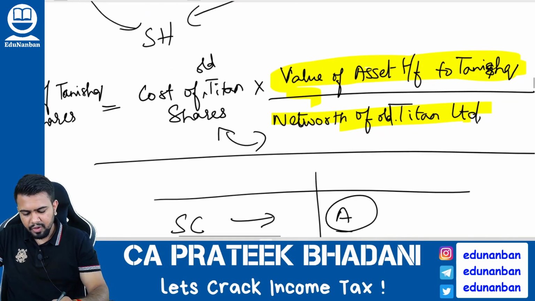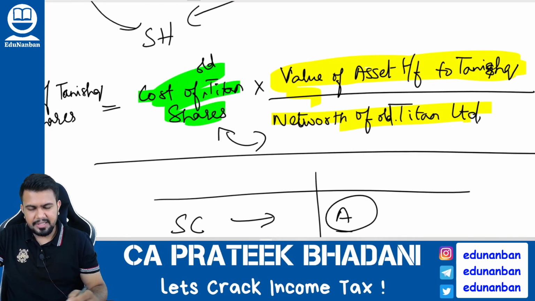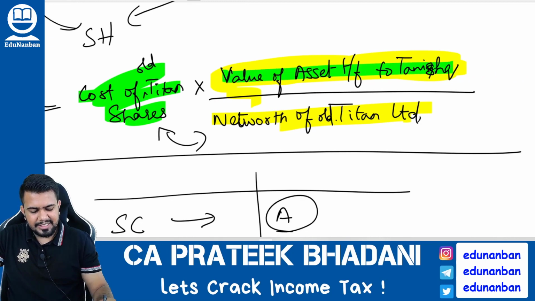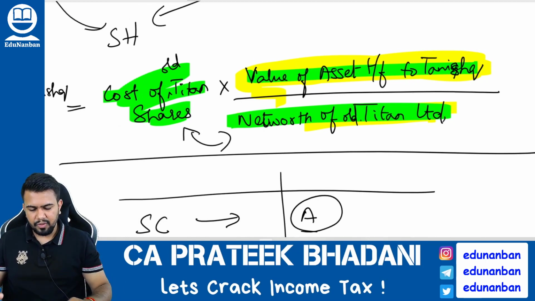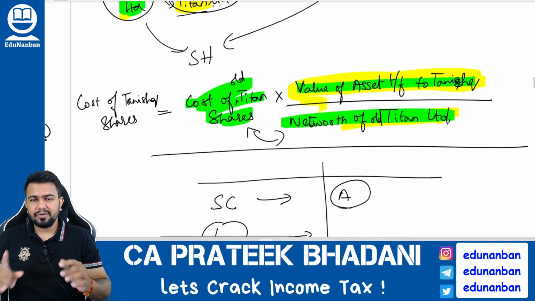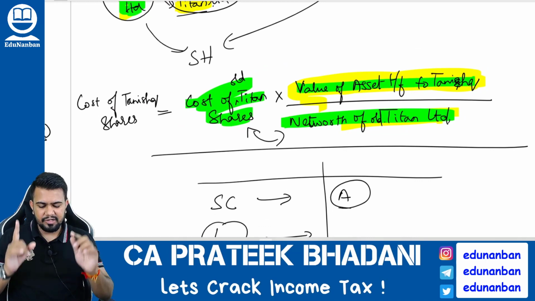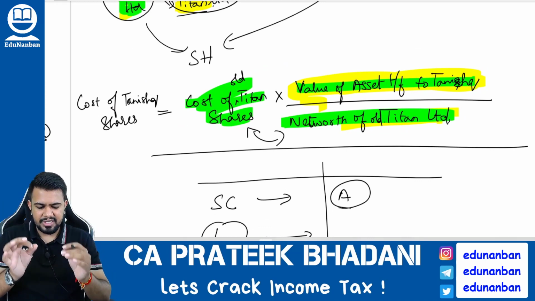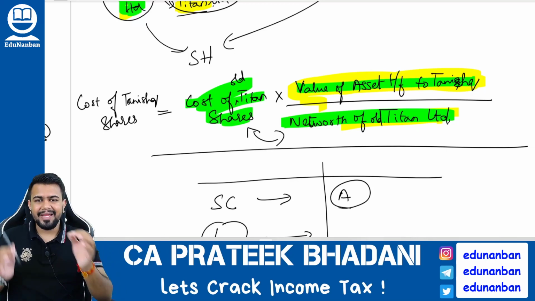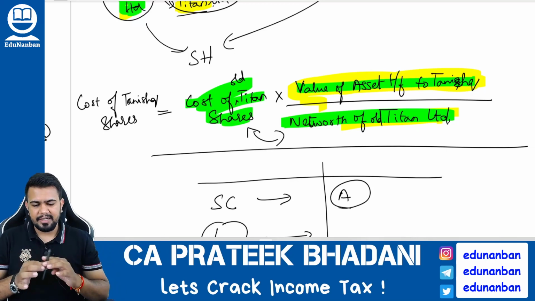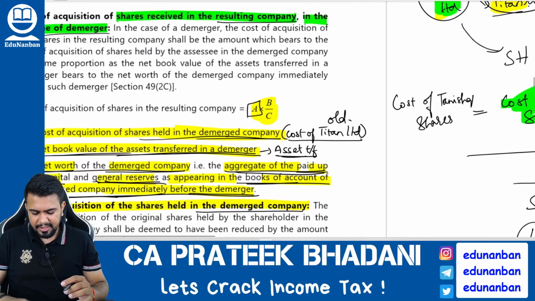It will be the cost of old Titan company shares multiplied by the value of assets transferred to Tanishq divided by the net worth of old Titan company. So how to calculate the cost of new Tanishq shares? It will be the cost of old Titan shares multiplied by the value of assets transferred to Tanishq divided by the net worth of old Titan. How to calculate the net worth?